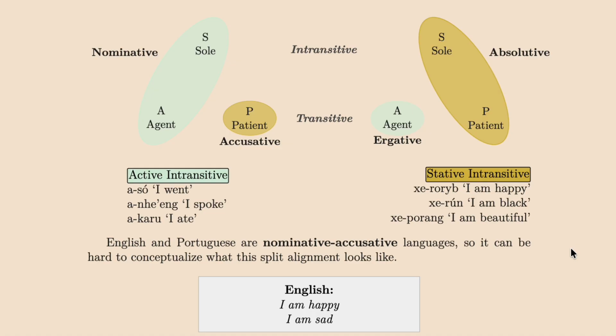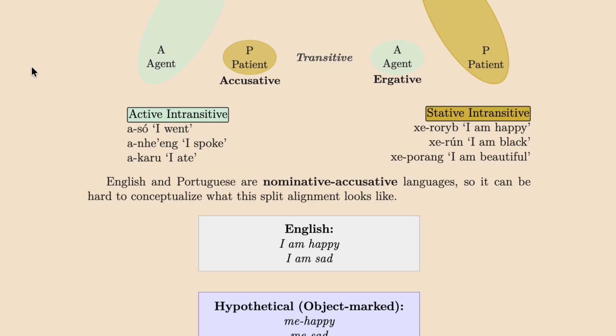If you're familiar with linguistics, you've probably heard the difference between a nominative-accusative aligned language versus an ergative-absolutive aligned. Basically, this chart will explain all of that to you. When you have an S, sole, intransitive verb complement, only one argument to a verb, oftentimes we call that the subject, but that's not always semantically the case. That is often in English and Portuguese marked the same way morphologically as the agent, which we'll mark in green this whole time. Whereas this orangish color is going to be the patient. That's the accusative. In English, that's the difference between saying I versus me.